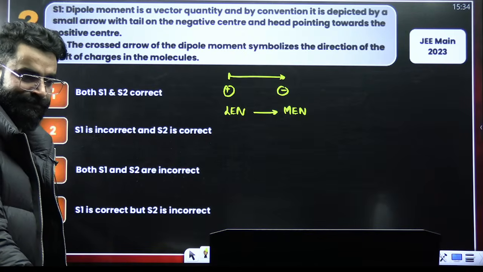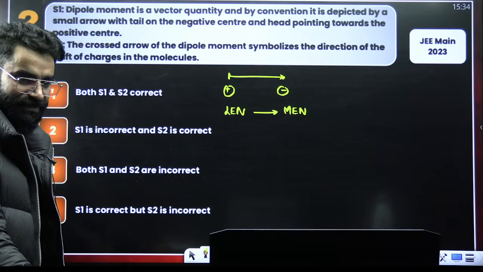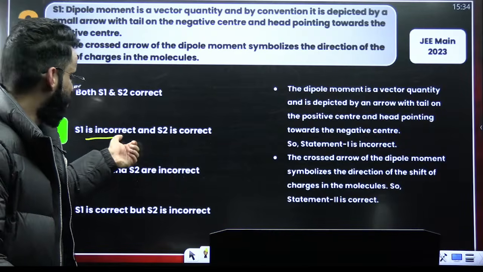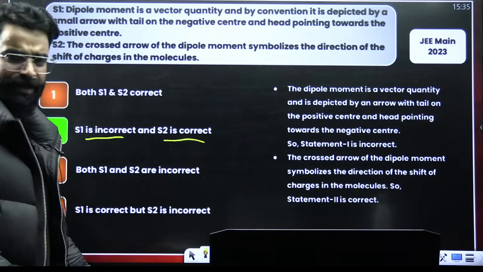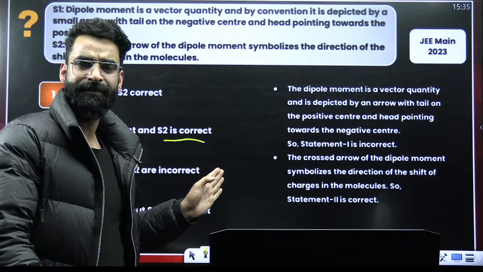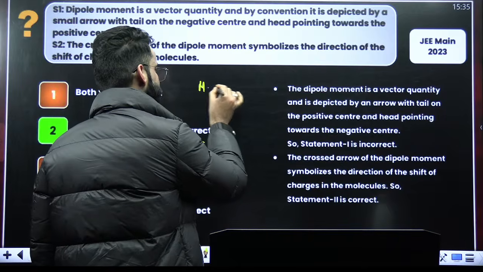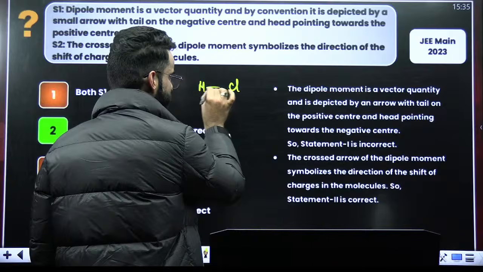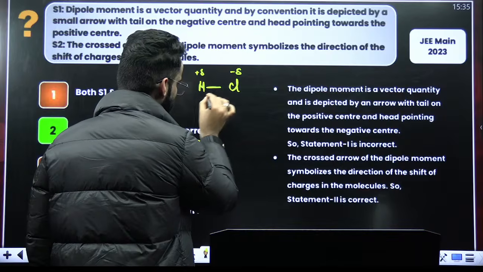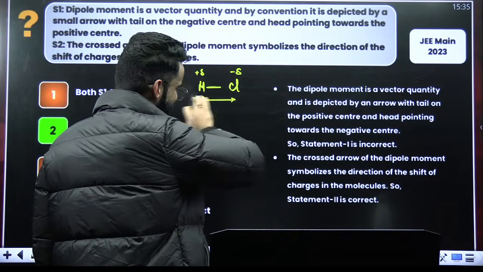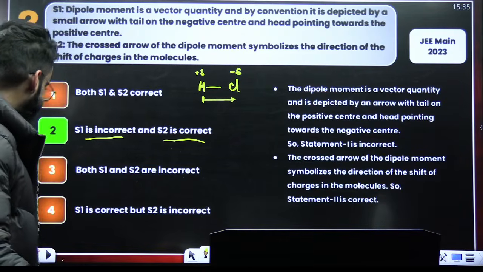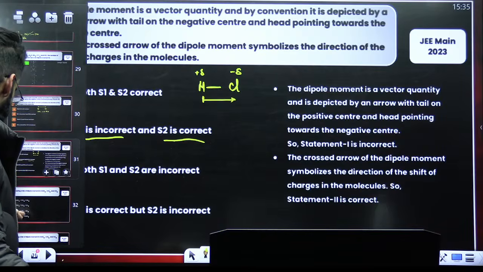Is it simple? It is simple. If we talk about statement number 1, that is incorrect. Statement number 2, that is your correct one. Because what does this direction of arrow indicate? For example, you have got the HCl molecule. Chlorine is more electronegative, so it will take the electron pair towards itself. So this is delta negative, this is delta positive, and the direction of this moment will be from positive to negative. The arrow indicates basically the shifting of the electron pair here. I hope this sort of a question you can easily solve.